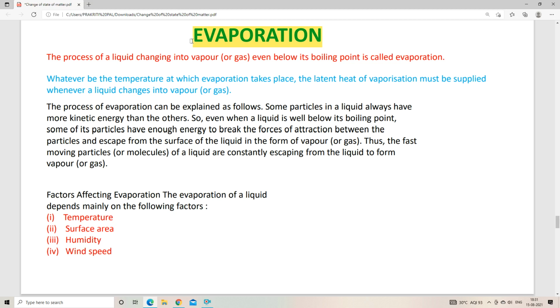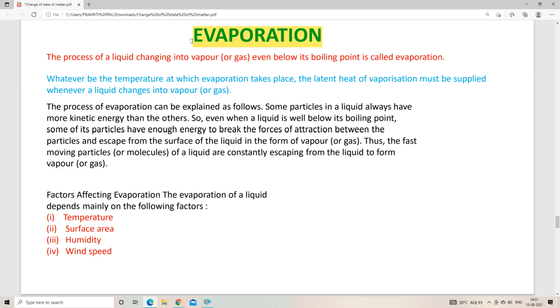Now, whatever be the temperature at which evaporation takes place, we don't need any type of boiling point. We can do evaporation at any temperature. Now, the latent heat of vaporization must be supplied, it is a condition that we have to supply the latent heat of vaporization. You already know what latent heat is, right?